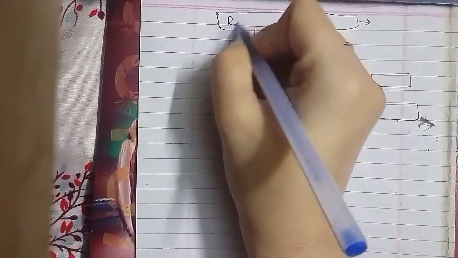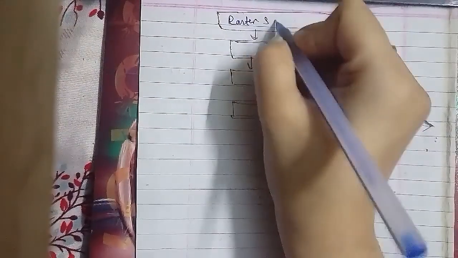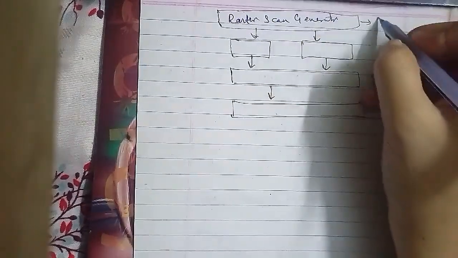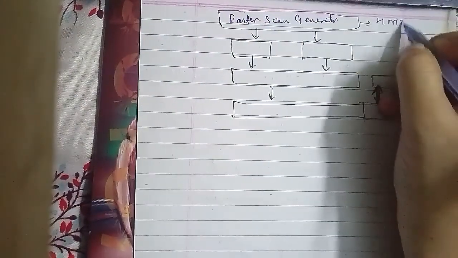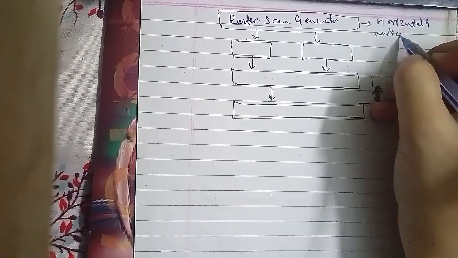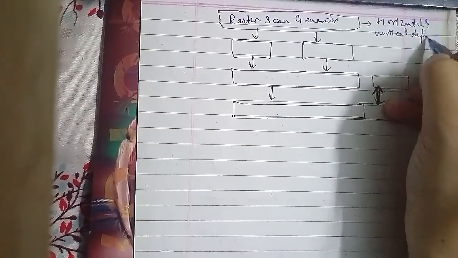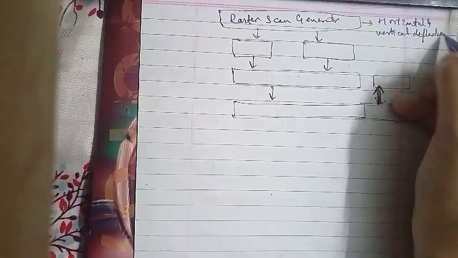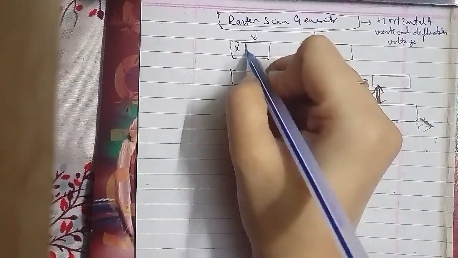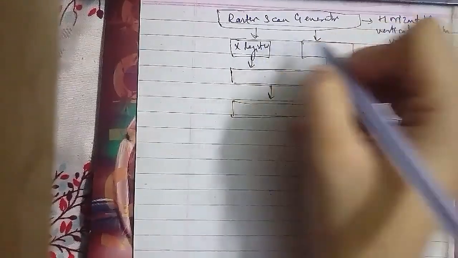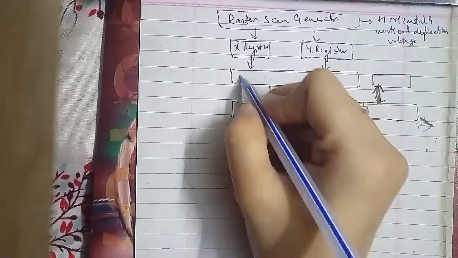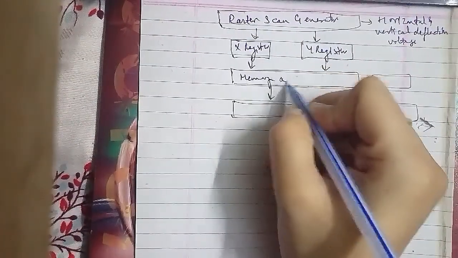This is your horizontal and vertical deflection voltage. This is X register, this is Y register, this is memory address, this is pixel, and this is frame buffer.